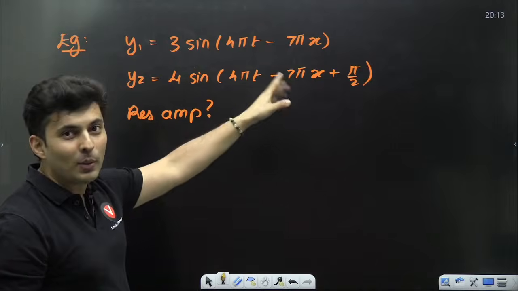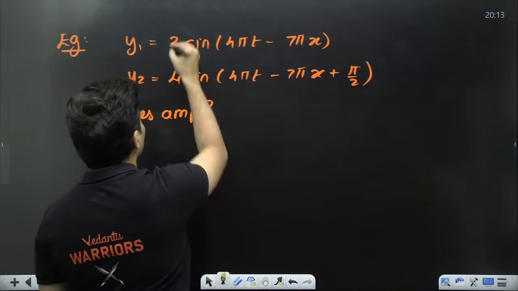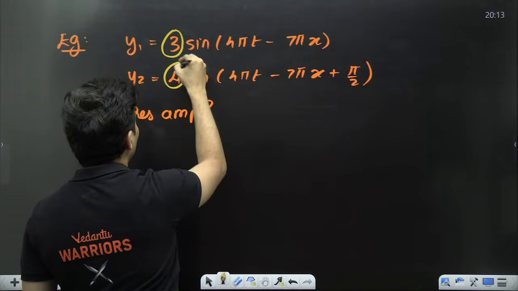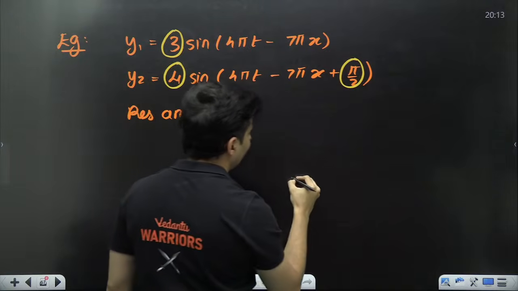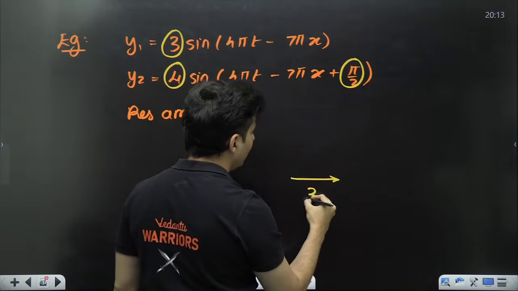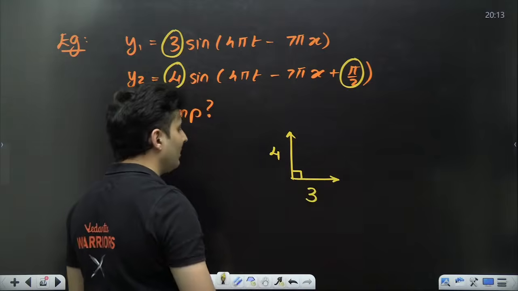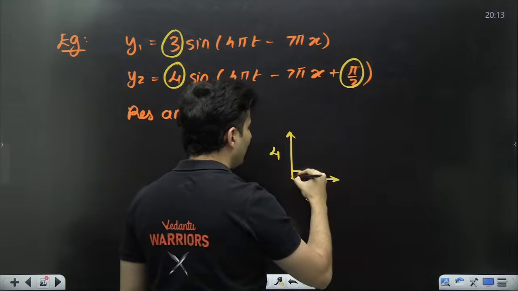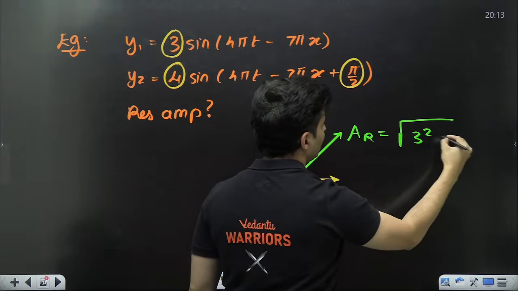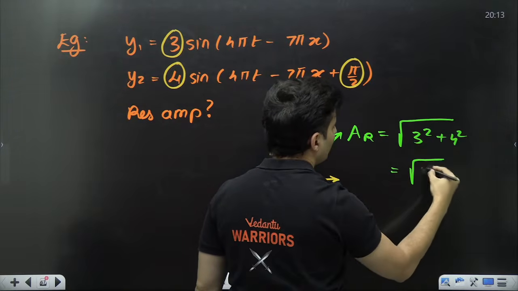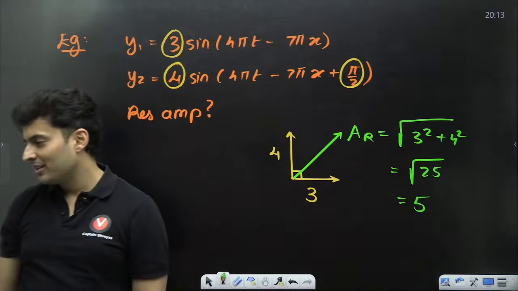Well, look at the equations. Both are waves. One wave has an amplitude of 3, another wave has an amplitude of 4. The phase difference between them is 90 degrees. So what will their resultant amplitude be? Use Pythagoras. 3 square plus 4 square is root 25, which is just 5. That is the answer. Very straightforward.